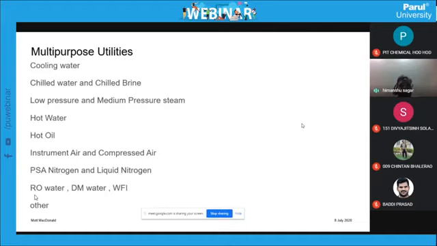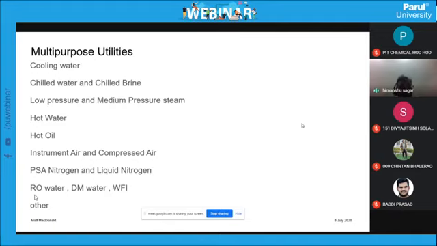Like paracetamol is pure white, but if it is heated slightly high, the product color will be slightly yellowish, and that product you cannot sell easily in the market. So what you cannot heat with low pressure steam, you will definitely go with the hot water system. So hot water will be used where temperature sensitive products are there. Temperature sensitive, like above 70-80° temperature, the product changes its originality, its color, its behavior, and degradation will be there. So you will use the hot water system.